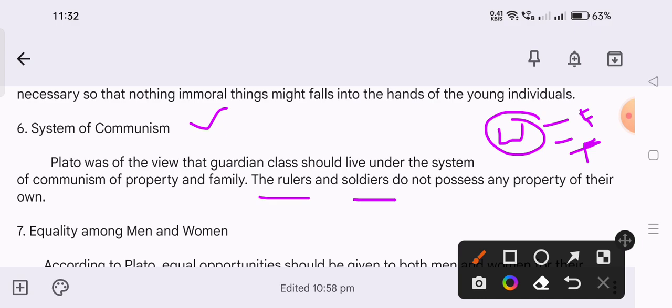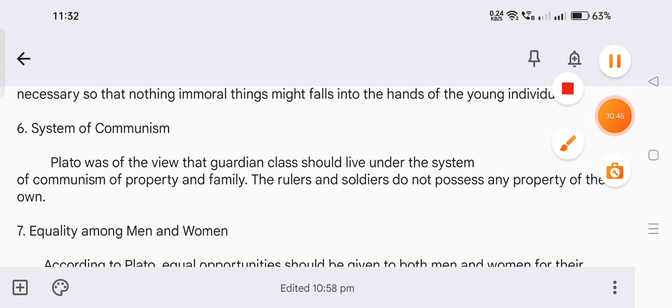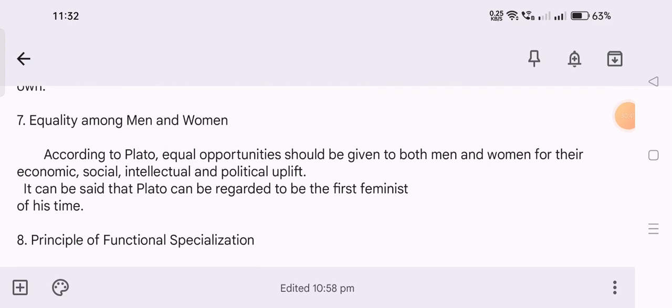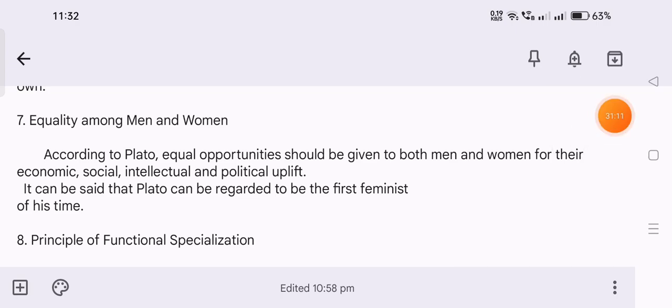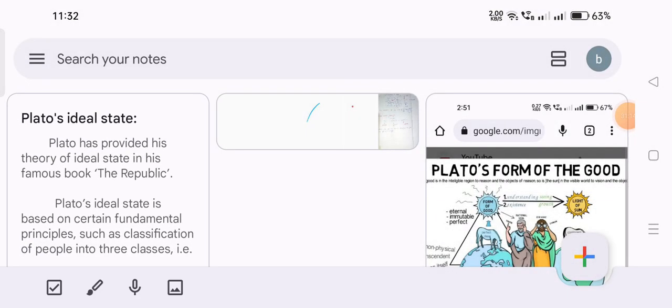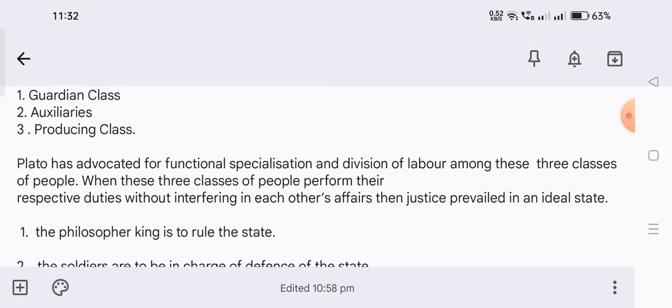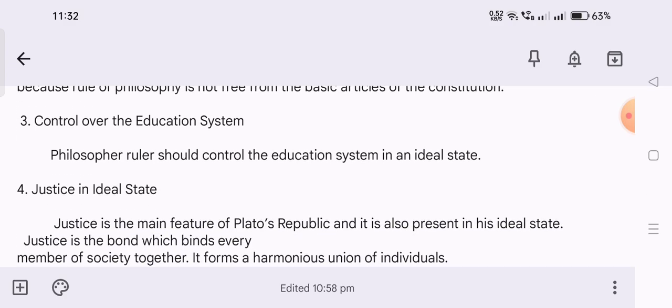Next, the seventh one is equality among men and women. Here Plato was the first philosopher to give equal importance and equal justice to both genders, men and women. In certain spheres, economically they are equal, and socially men and women are equal.